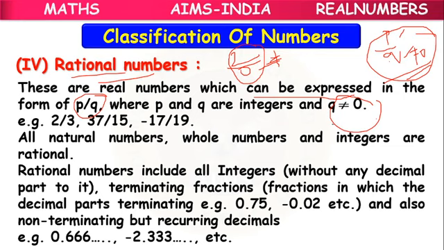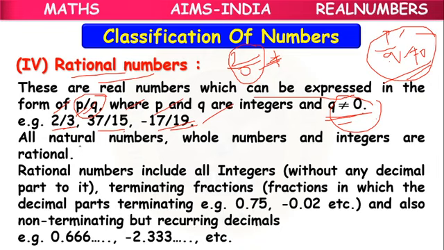So we have to keep this condition in mind, q is not equal to 0. Numbers like 2 by 3, 37 by 15, minus 17 by 19 are rational, because the numerators 2, 37, minus 17 are all integers, and the denominators 3, 15, 19 are all integers. So this is about rational numbers.